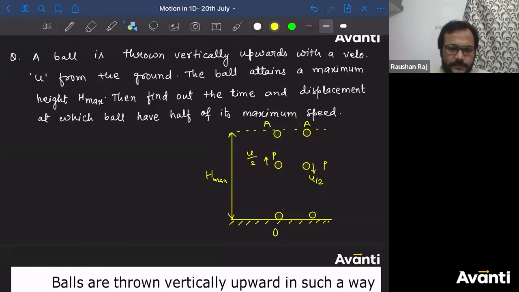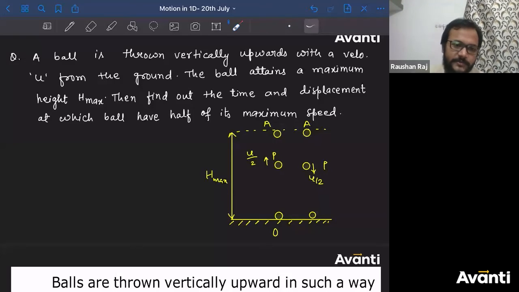Atharv, what is your question? Atharv, what is the meaning of maximum height? This is not the first time we are solving this. What is the meaning of at the maximum height? The particle cannot go beyond this line. That is why we call it maximum height. The particle cannot travel after this line. For that, the particle should come to rest. If the particle is not having velocity 0 at maximum height, how can we define this is the maximum height? Atharv, I think you should be clear now.